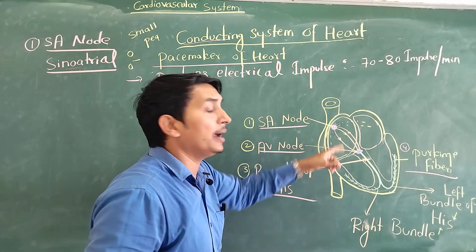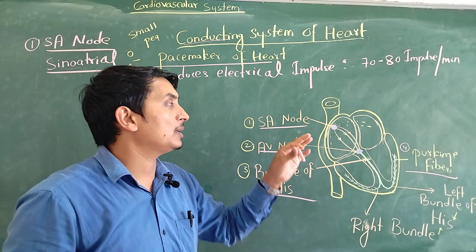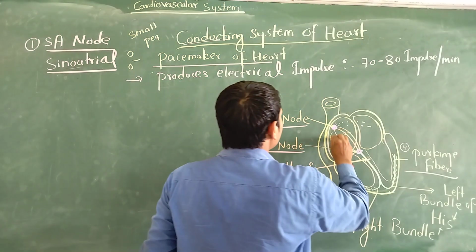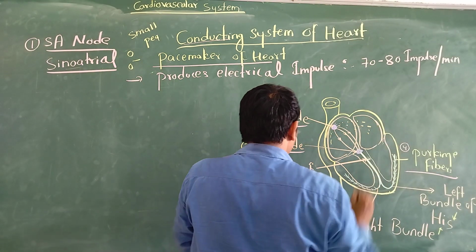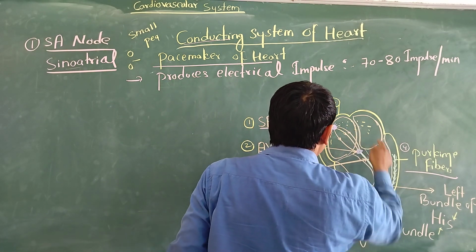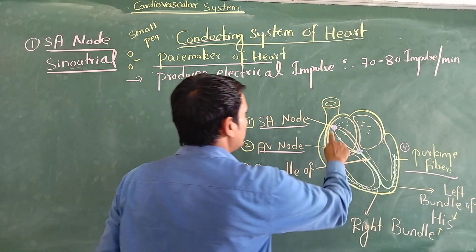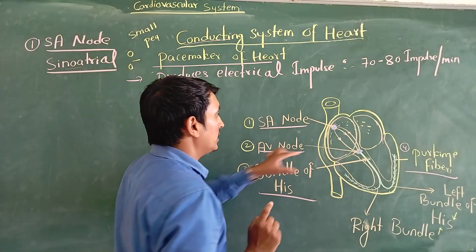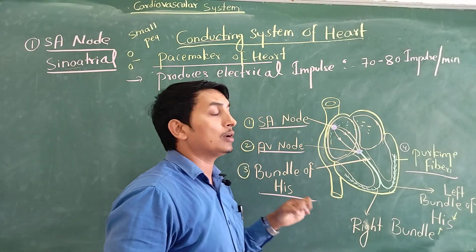This SA node fires 70 to 80 electrical impulses in one minute. Some electrical impulses are mainly taken by our atrium. So the atrium does not require any such specialized tissue. The impulse is present here, so it is able to supply, so both atria are able to contract.